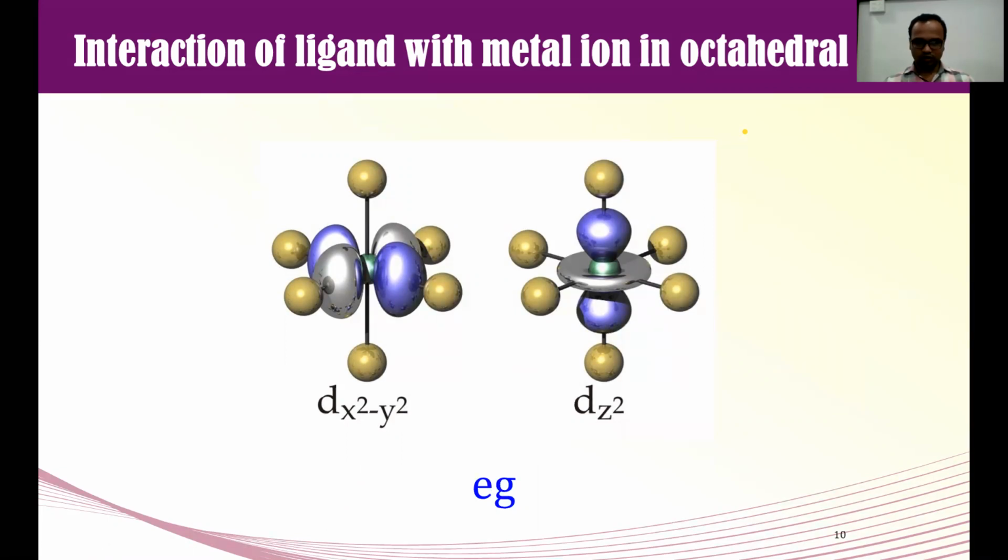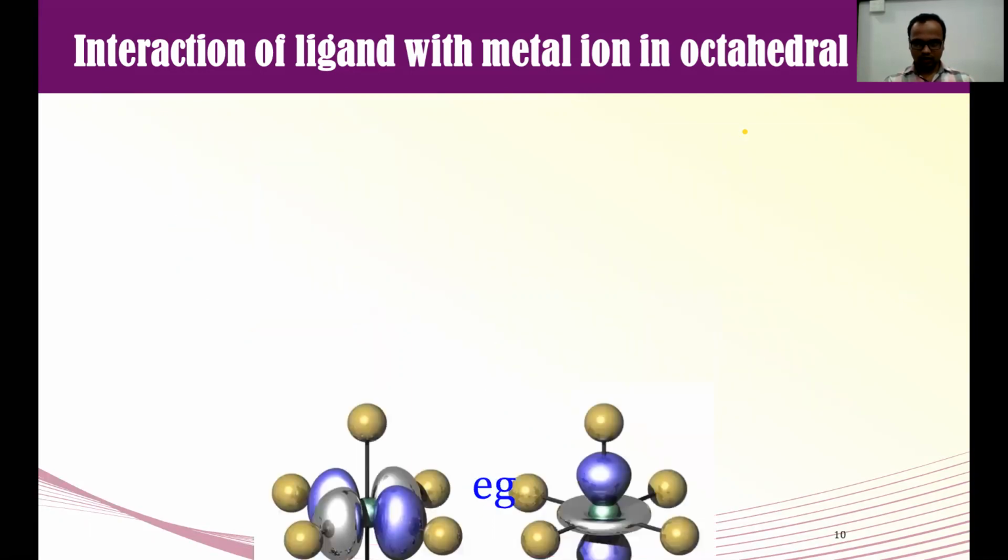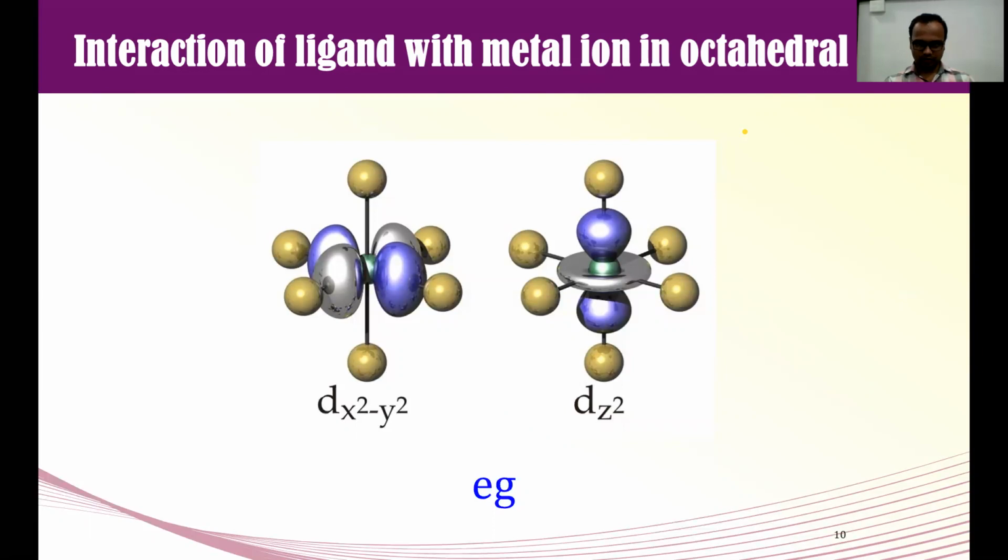Due to this repulsion, there will be an increase in energy. That increase and decrease we will see in the next slide. We all know now these are the T2G orbitals, these are the EG orbitals, and their interaction.